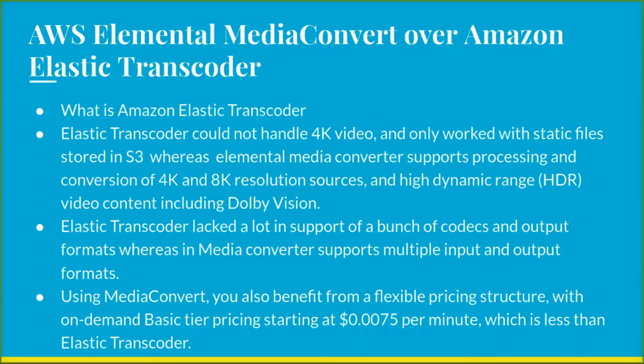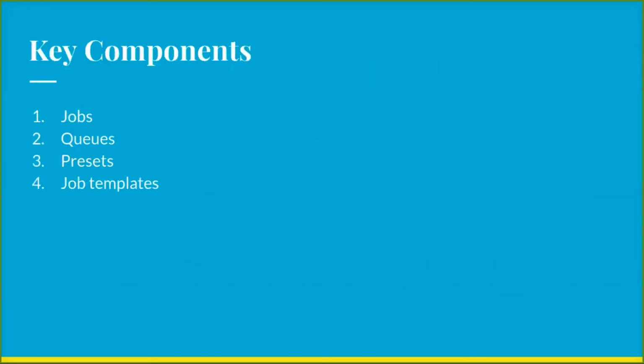And the last one is Elastic Transcoder does not have much flexibility in pricing structure, but Media Converter has flexibility in the pricing structure, as we saw previously. On our requirement we can select pricing plans, like short term or long term. This is how the pricing plan works, and this is the difference between AWS Elemental Media Converter and Amazon Elastic Transcoder.